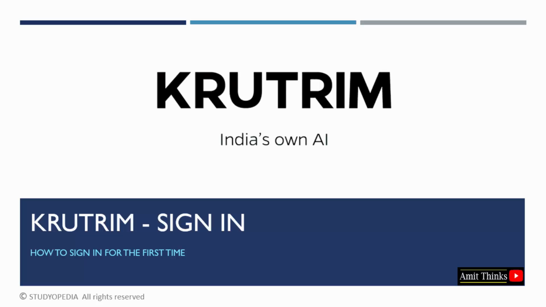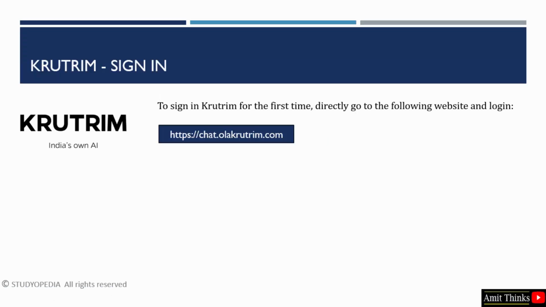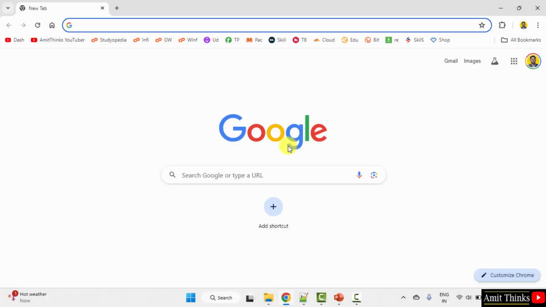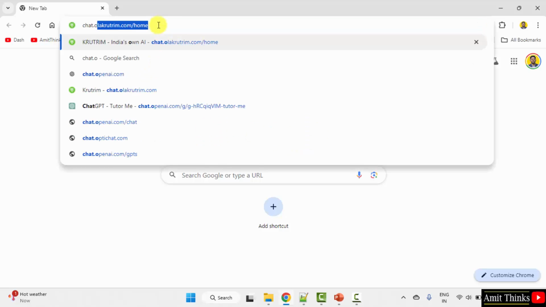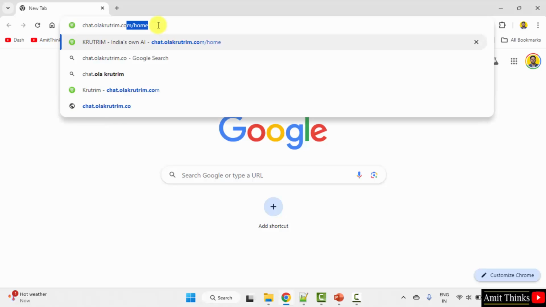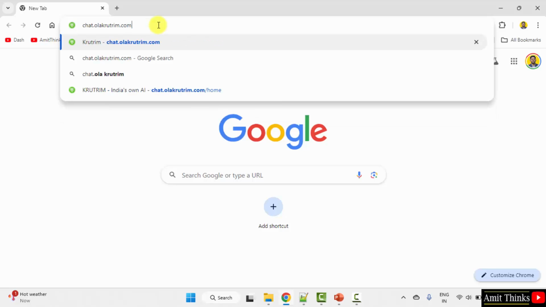In this lesson we will learn how to sign in Krutrim for the first time. Let's see. So you can directly go to the following website to access the Ola Krutrim for the first time. We will go here and log in. Go to any web browser. Here I am using Google Chrome. Type chat.olakrutrim.com and press enter.